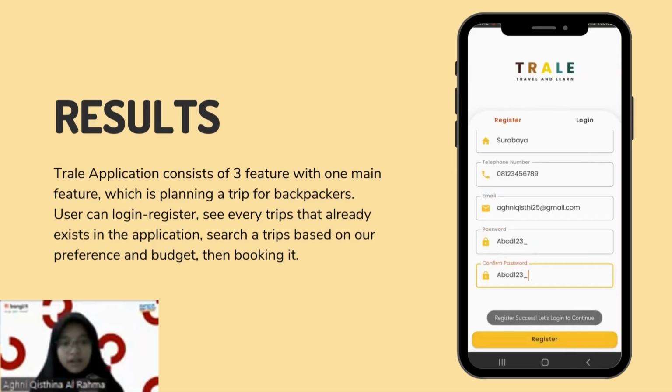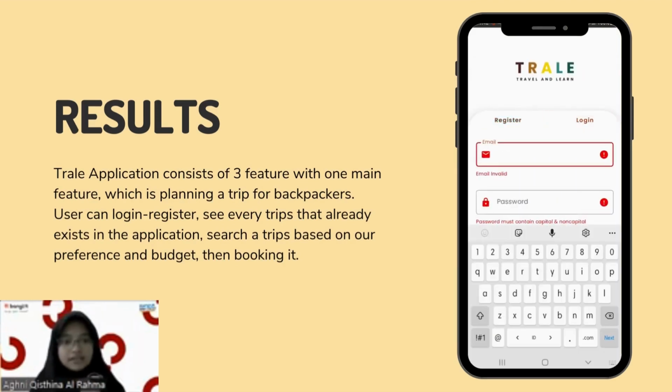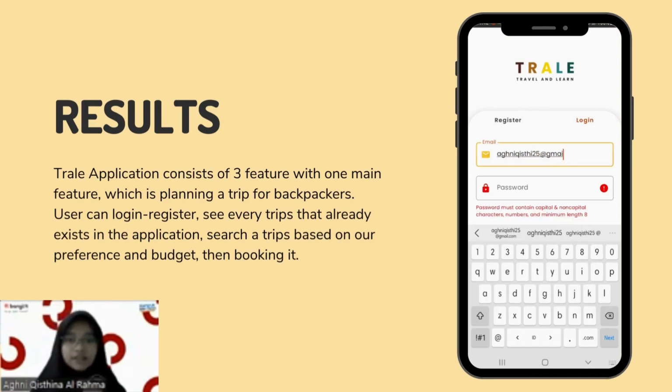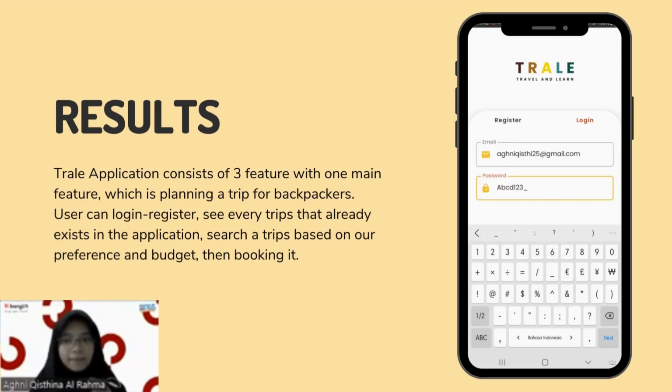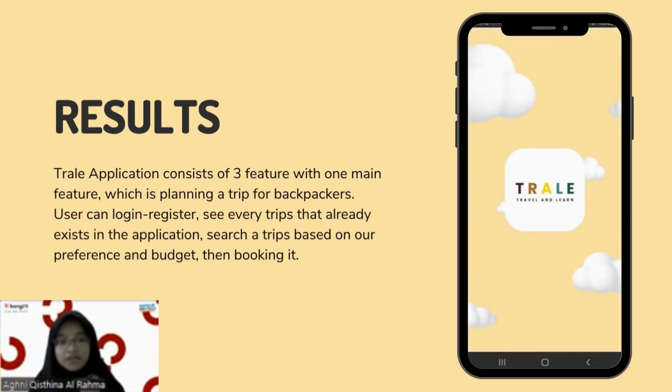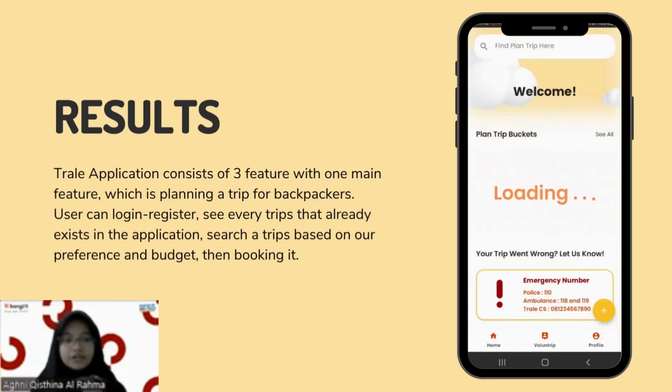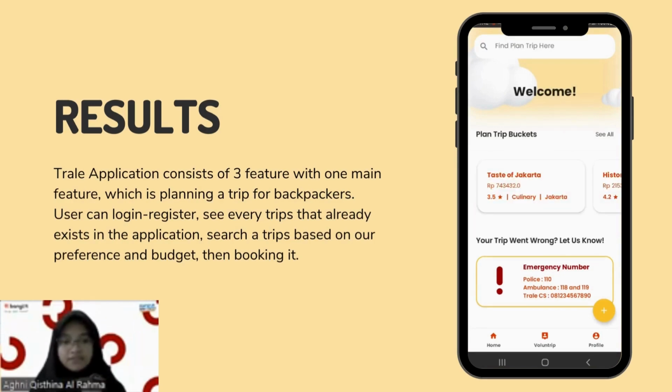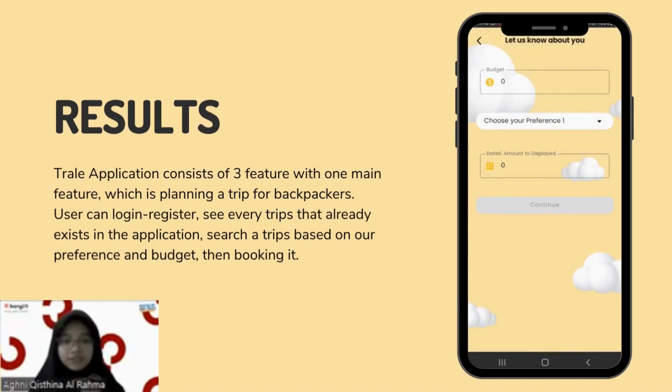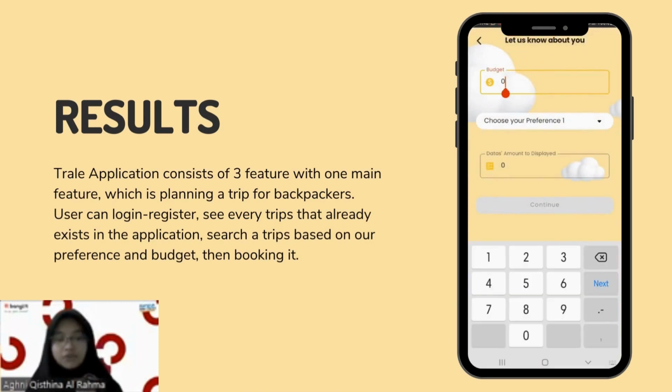After inputting all the data, the user can register their account, and the user can swipe to the login screen and fill in the data like email and password, and the application will go back to the home screen. And in here, users can see the planned trip and even contact the emergency number. Users can give their preference by filling in the data like budget, preference, and the amount of data they want to be displayed.